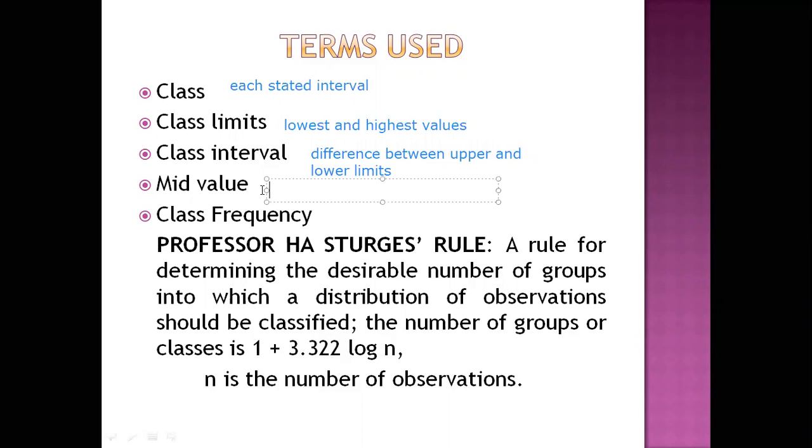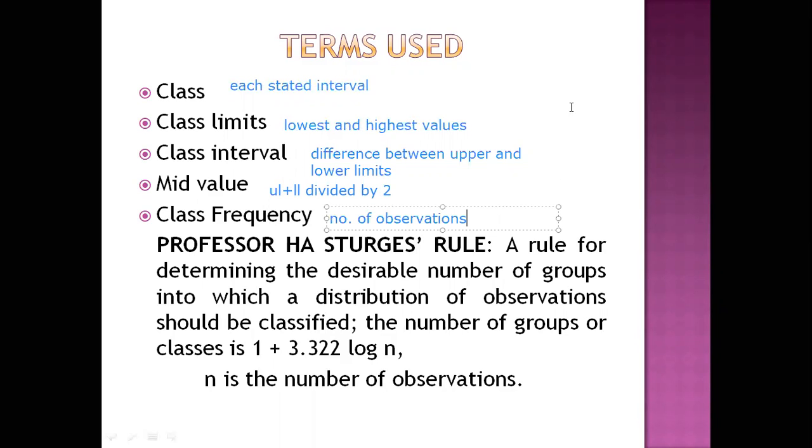Mid value: upper limit plus lower limit, that value divided by 2. Then class frequency: the number of observations in a class, if they are put into a table.